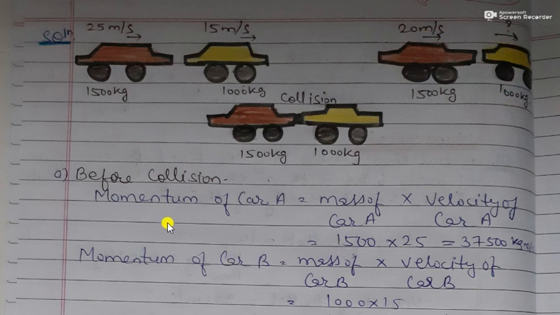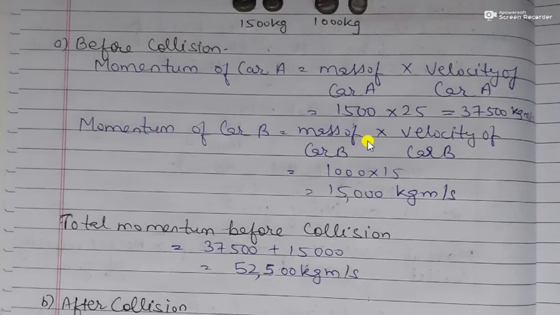Now before collision, momentum of car A we can calculate by multiplying its mass with the velocity. So it would come to be 37,500 kg meter per second. Similarly, we can calculate the momentum of car B by multiplying the mass of car B with the velocity of car B. So it would come out to be 15,000 kg meter per second.